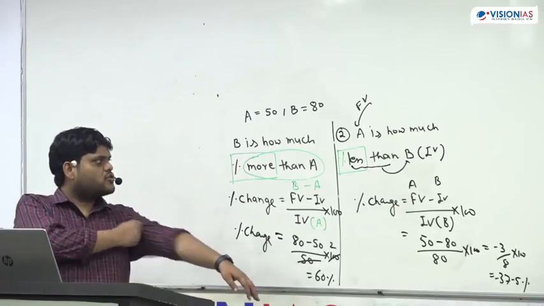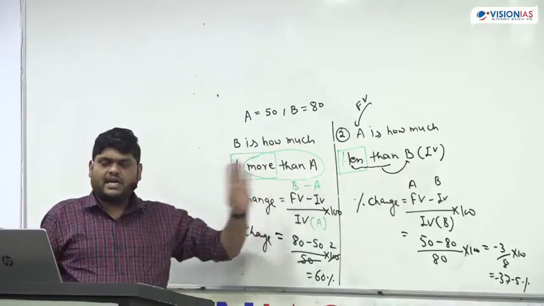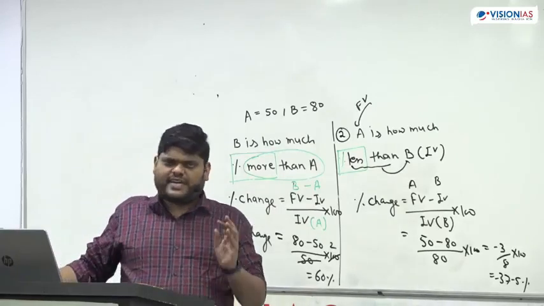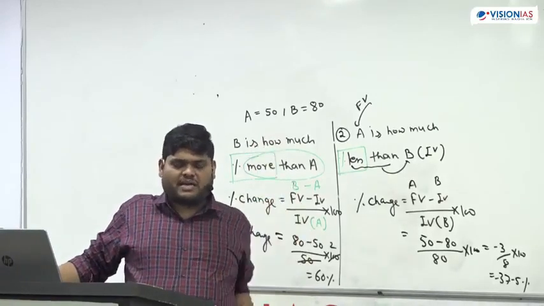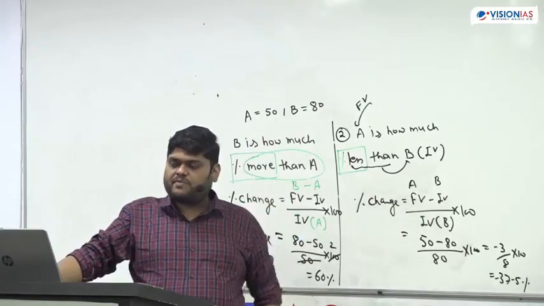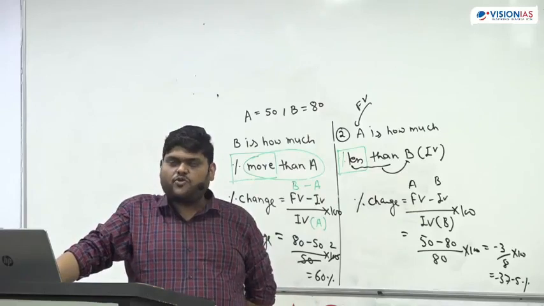So A is equal to 50, B is equal to 80. I was telling that to become Shaktiman from Gangadhar, you will take some time, because if you remember the Shaktiman episode, from Gangadhar to Shaktiman, they took 4-5 episodes.